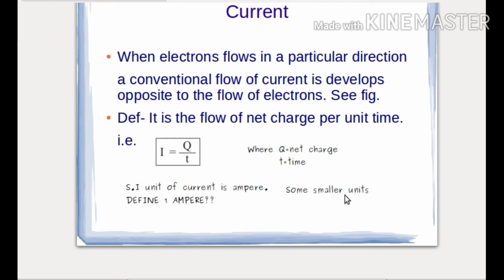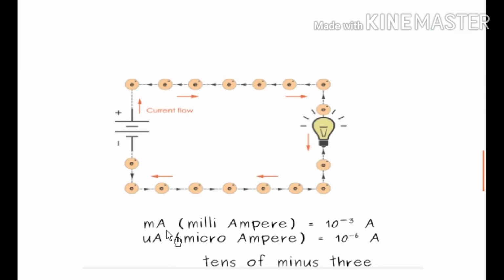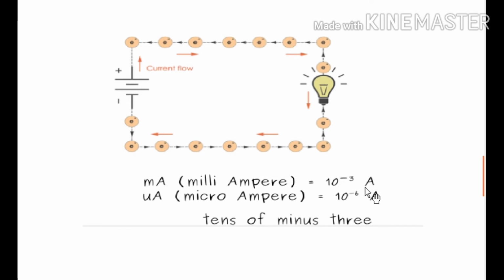There are some smaller units of current. You can see that milliampere, 10 to the power minus 3 ampere, is known as milliampere, and 10 to the power minus 6 ampere is known as microampere. The standard way of reading 10 to the power minus 3 is tens of minus 3. Understand?